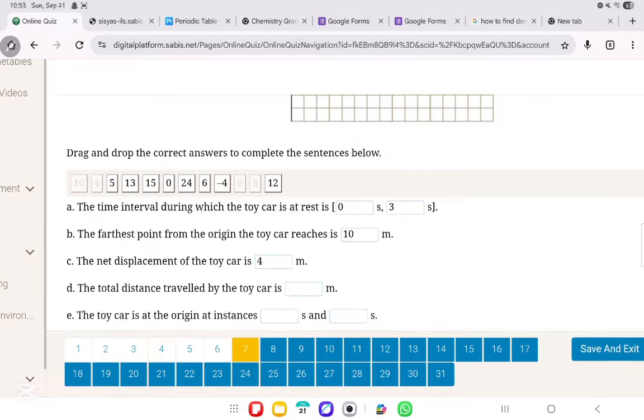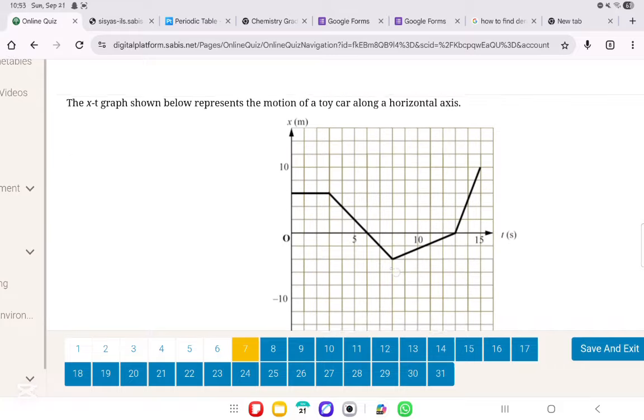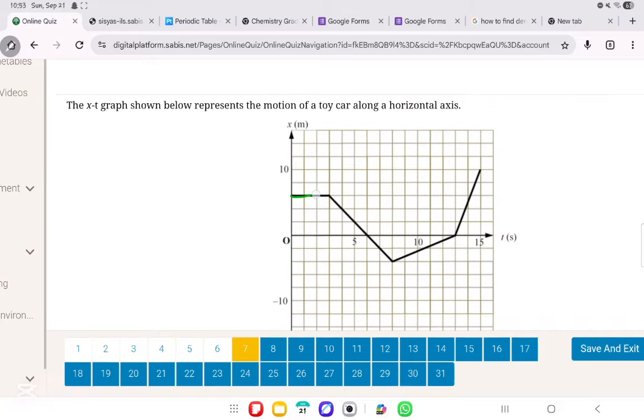Now, part D, the total distance traveled by the car. Here you'll need to calculate it. So at first, the car is not moving at all. It's staying constant. It's staying in the same position.